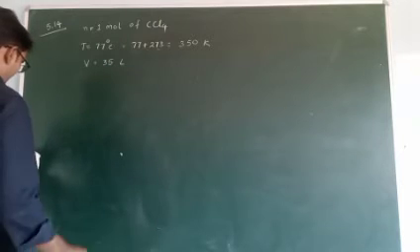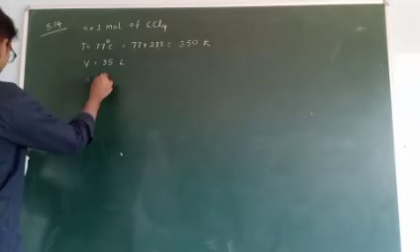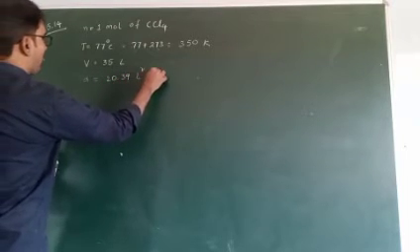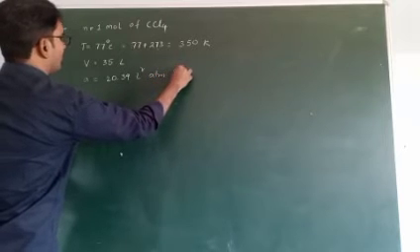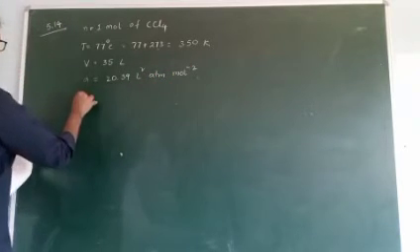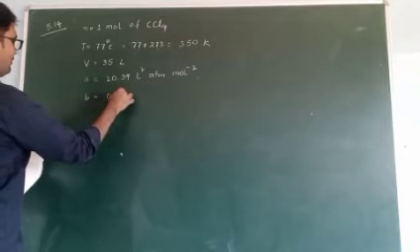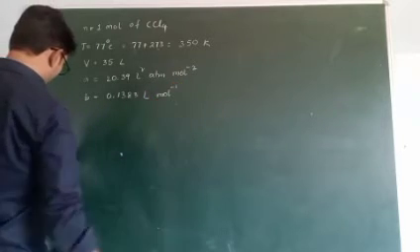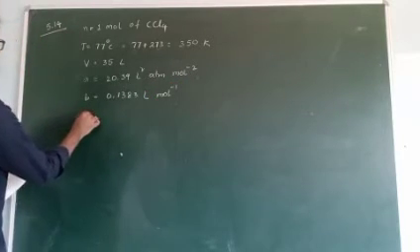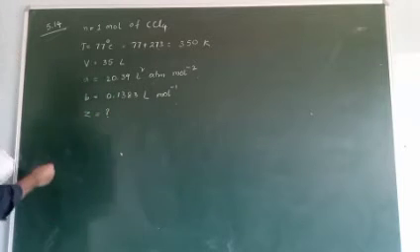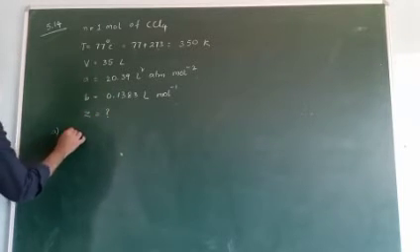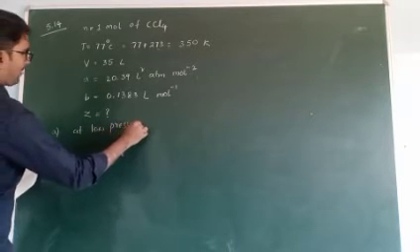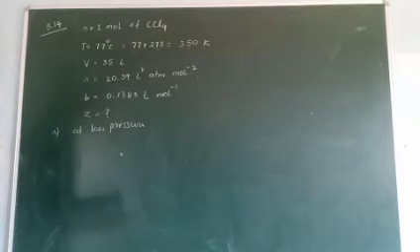And the van der Waals constant A value is given, A is equal to 20.39 liter square atmosphere mole power -2. And the B value is also given, 0.1383 liter mole inverse. Calculate the compressibility values. So what is the first condition? A, at low pressure. At low pressure, calculate the compressibility factor.